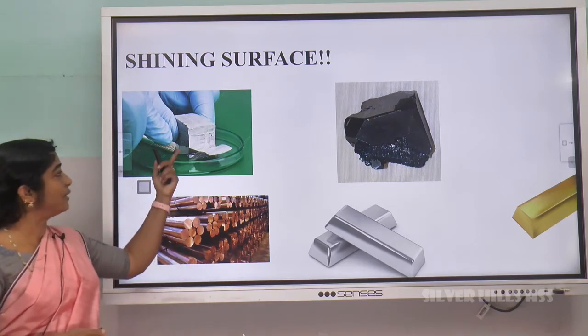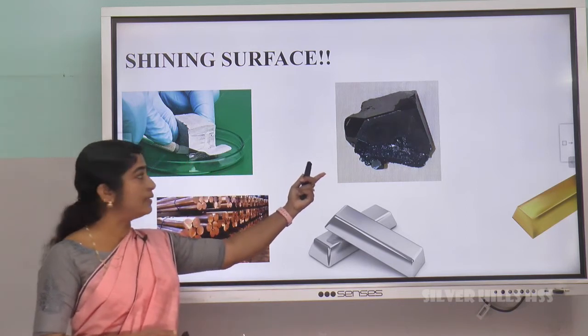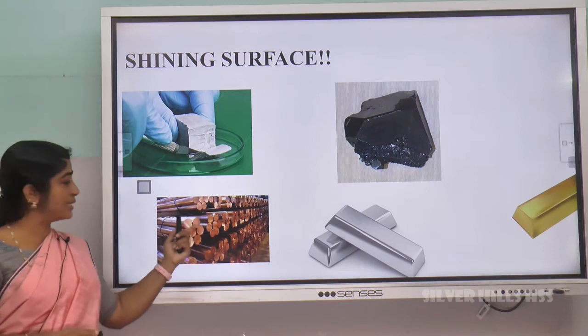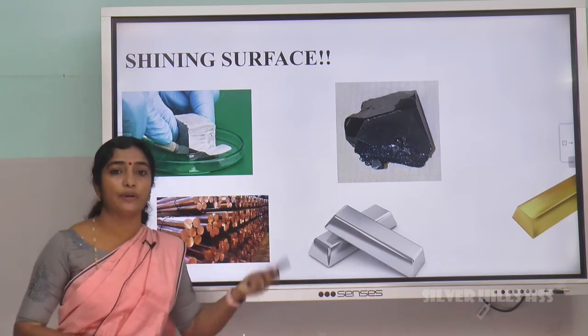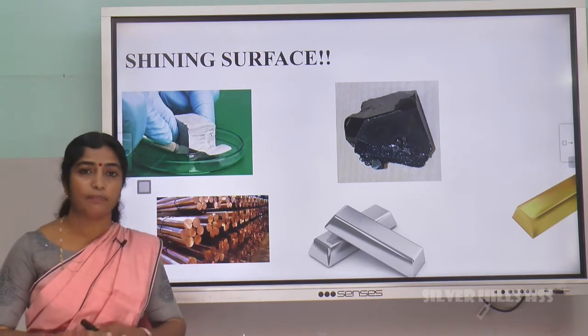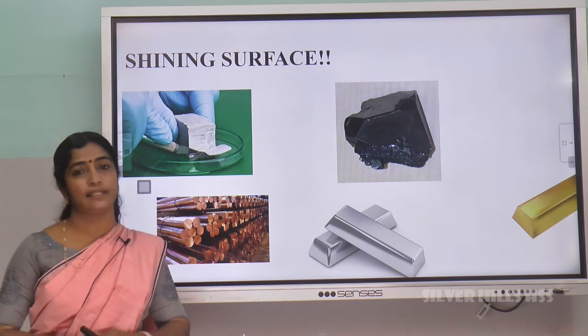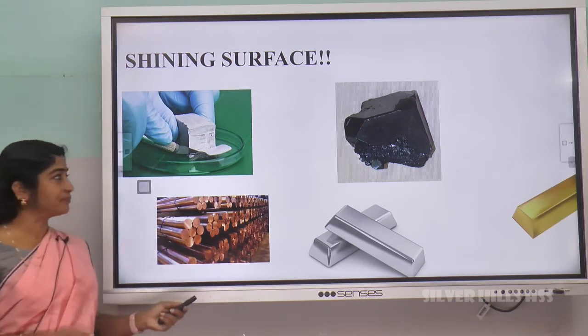Here it is sodium, it has its own luster. Iron is a metal given here. Then copper, it has luster. Silver, gold. So metals have their own luster. The metals like silver, gold, and platinum do not lose their luster. Moving to the next property.